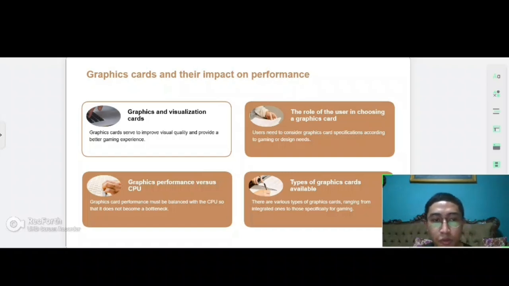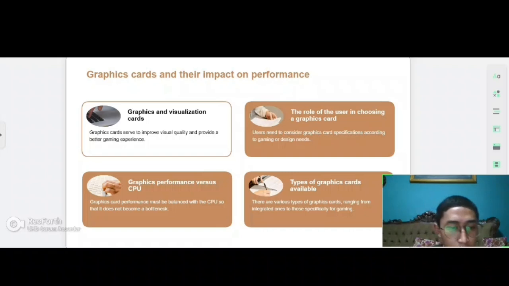Next slide. Graphic card and their impact on performance. Graphic and visualization card. Graphic card serves to improve visual quality and provide a better gaming experience. The role of user: when choosing a graphic card, you need to consider graphic card specifications for gaming or design.